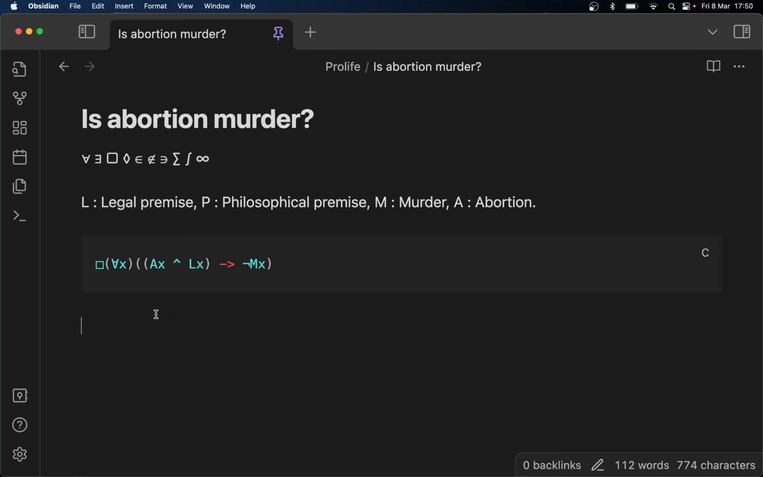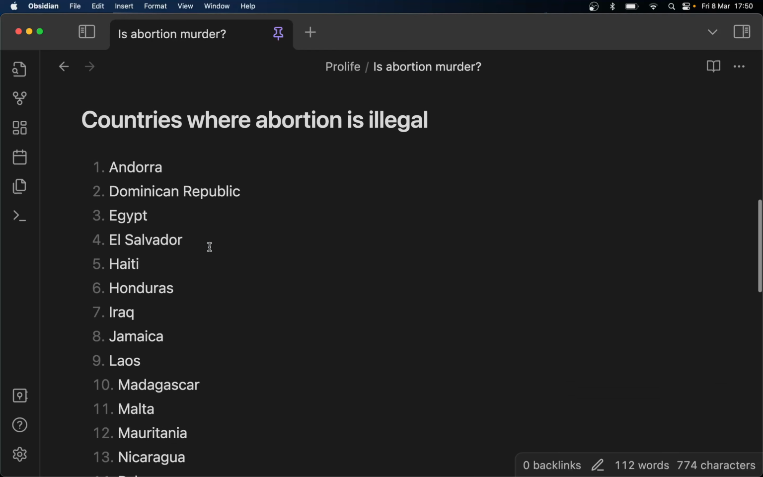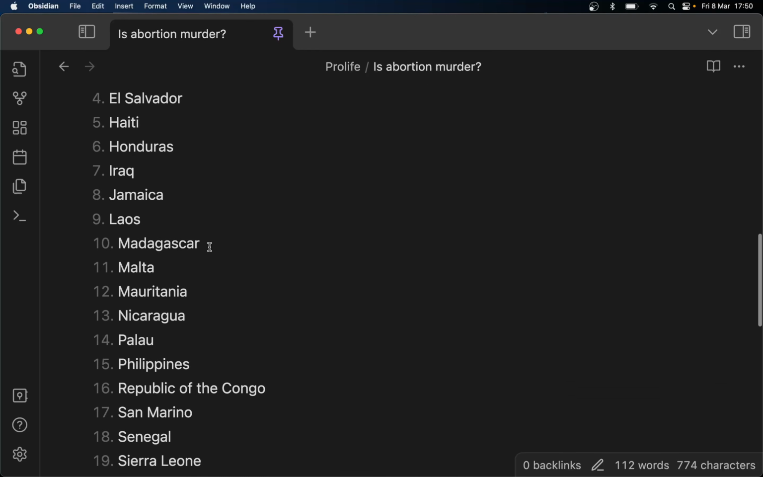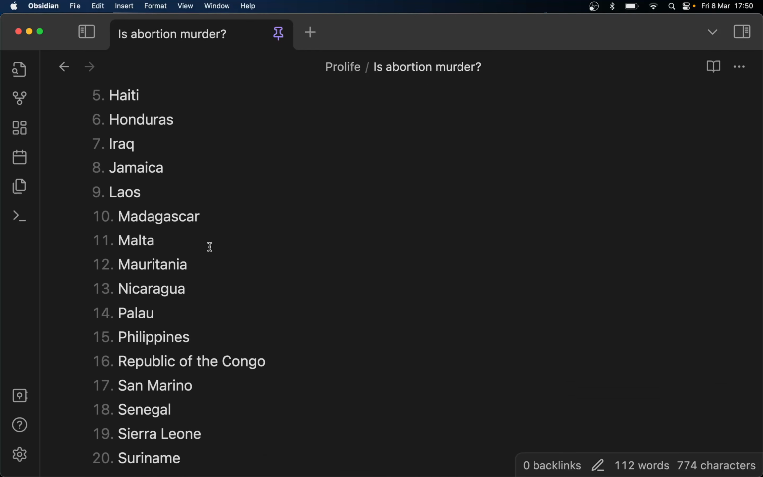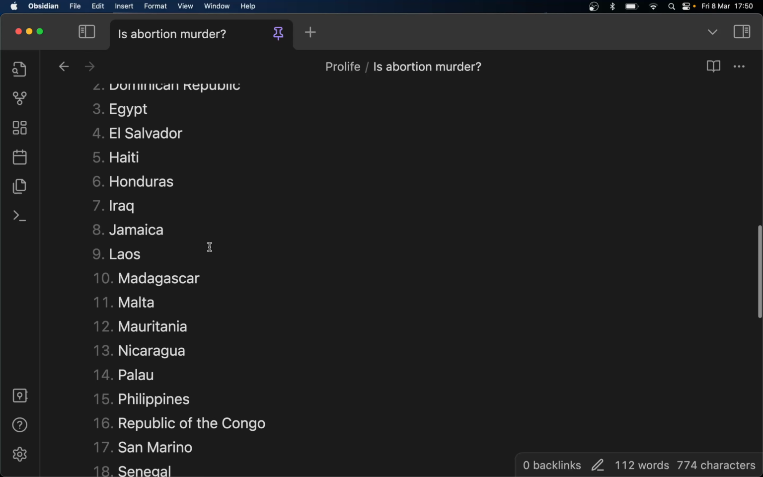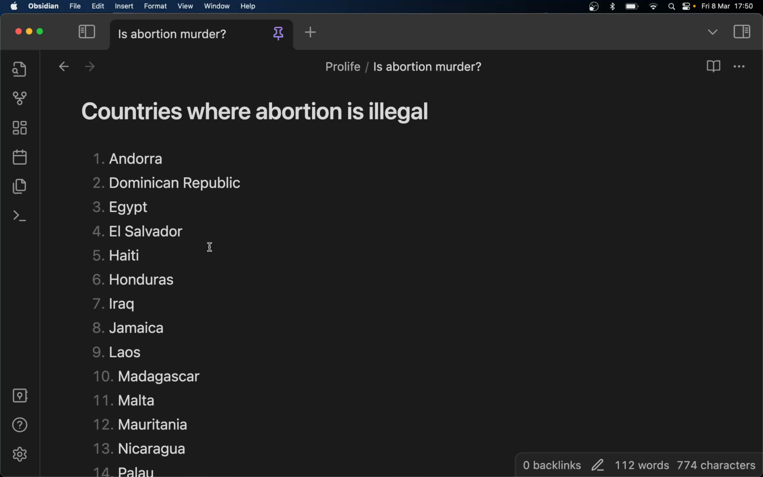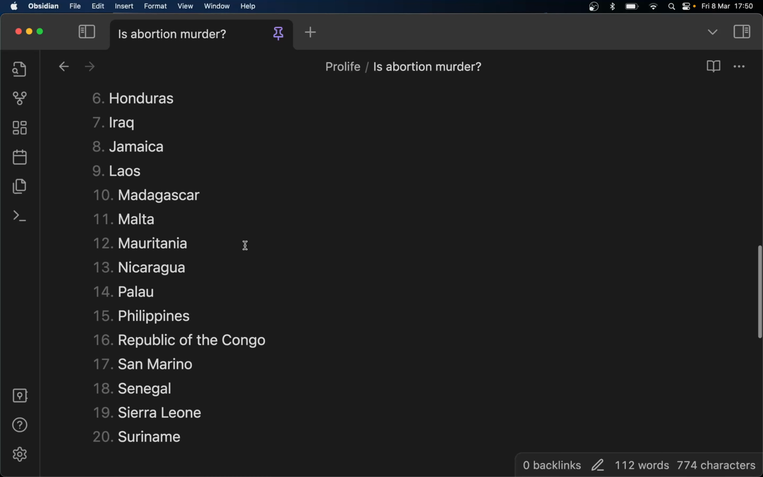So is this true or is this false? Well, in order for this formula to be true, it would have to be true in all worlds. It would have to be true for all of x, for all abortions. However, this is a list of countries where abortion is illegal, which means that procuring an abortion in any of these countries is a crime. It's murder.